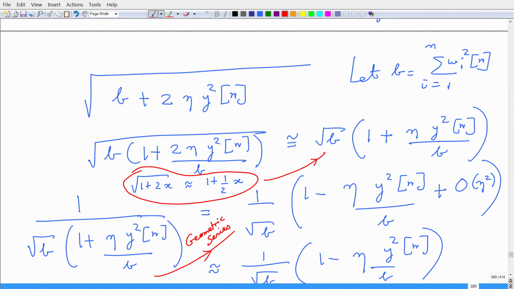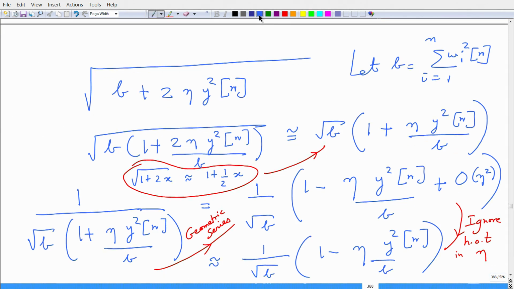But ignoring the higher order terms, so at this step I ignore higher order terms in eta. So, I just get the linear term, which has the coefficient y squared n upon b. Well, this binomial, this is 1 plus half times 2x. So, I had inadvertently written 1 plus half x; it is 1 plus half times 2x, which is 1 plus x.